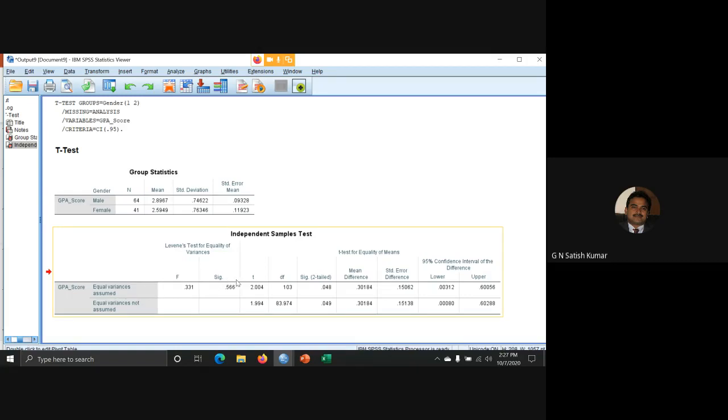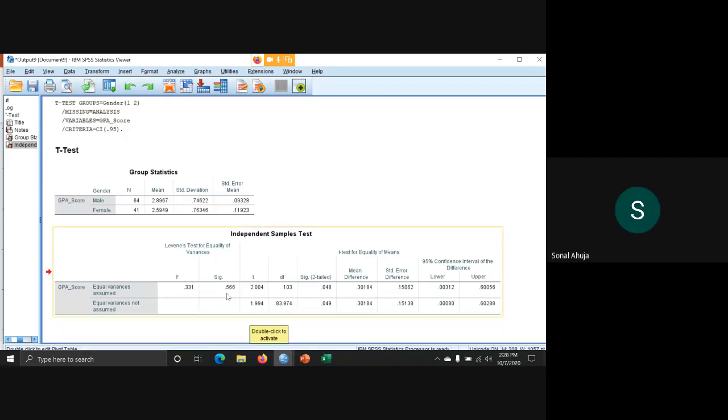If the significant value is less than 0.05, we are rejecting that hypothesis. In the sense, equal variance is rejected, equal variance is not there. So if this value is less than 0.05, then you must use the 0.049 value. Is it okay?